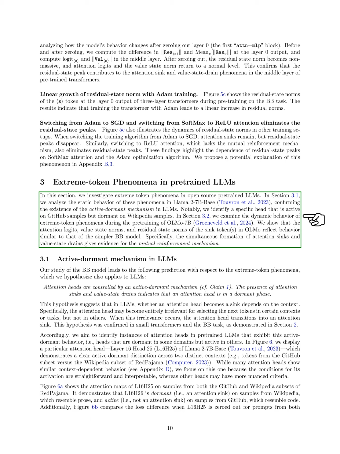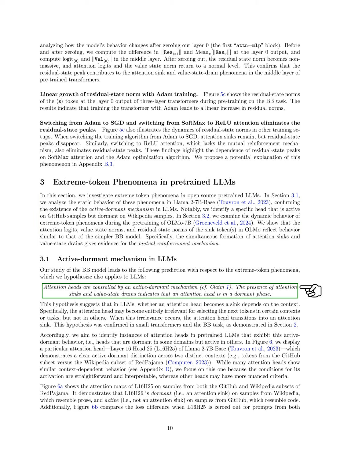Our results indicate that the attention logits, value state norms, and residual state norms of the sink tokens in Olmo behave similarly to those in the simpler BB model. Specifically, we find that the simultaneous presence of attention sinks and value state drains supports the mutual reinforcement mechanism.